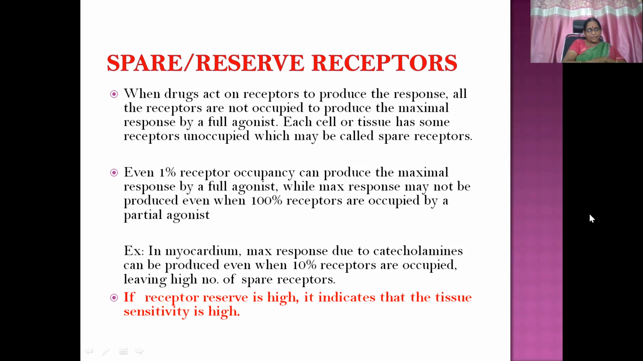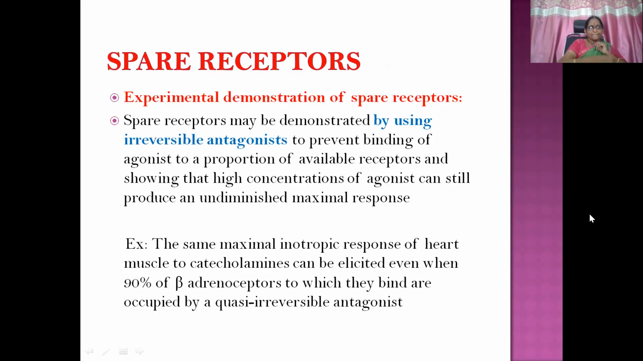If receptor reserve is high, it indicates that the tissue sensitivity is high. Myocardium is a specific tissue. Only 10% of receptors are occupied, but we are getting a very good amount of pharmacological response. So the receptor reserve is high. That means 90% is the receptor reserve, so the tissue sensitivity is very high. Even with 10% involvement, it is going to give a very good response.